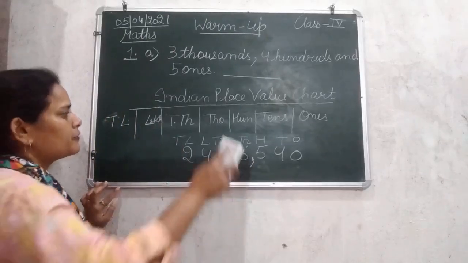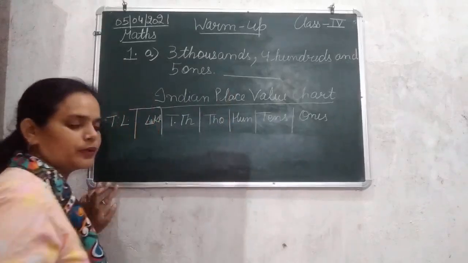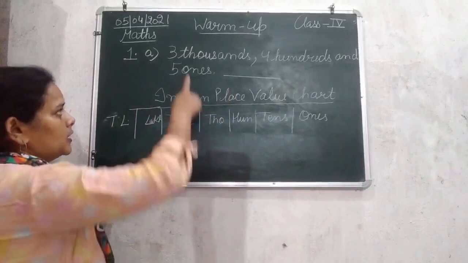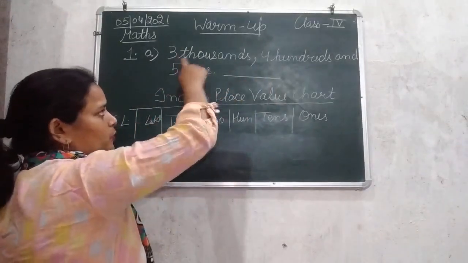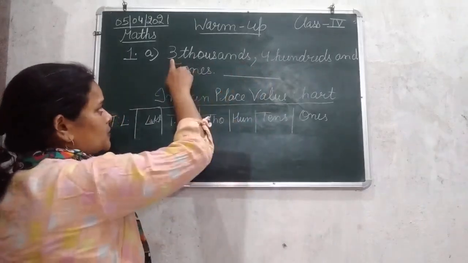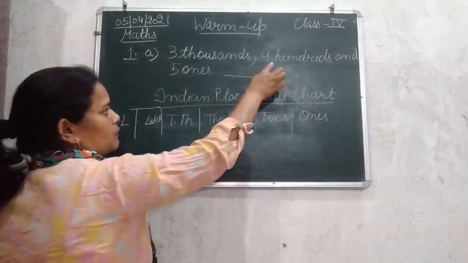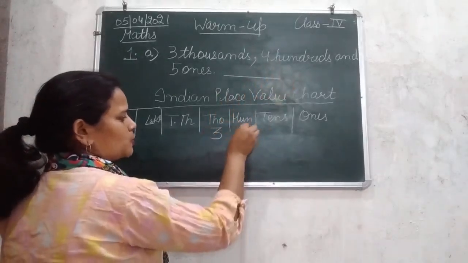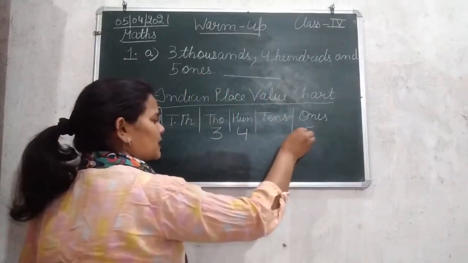Let's move to the question given in the book: 3,000s, 400s and 5 ones. I'm going to put these numbers according to their place values. Where is 3,000? At 1,000 we have 3, at 100s we have 4, and 5 is at the ones place.